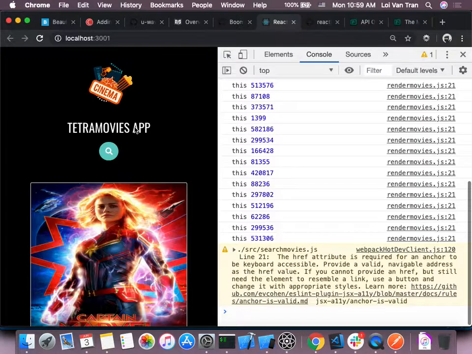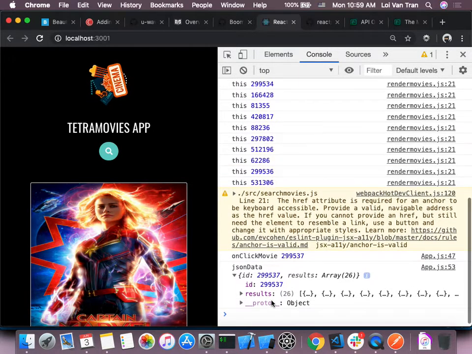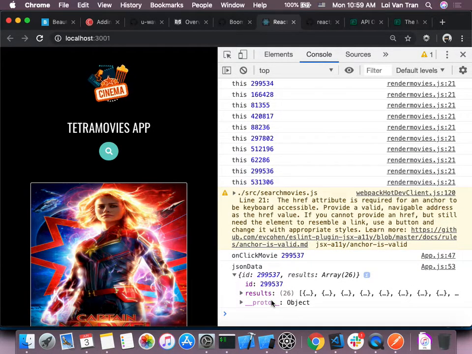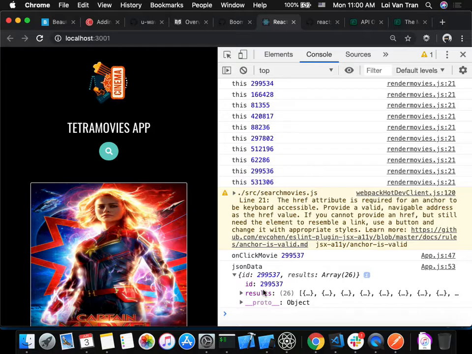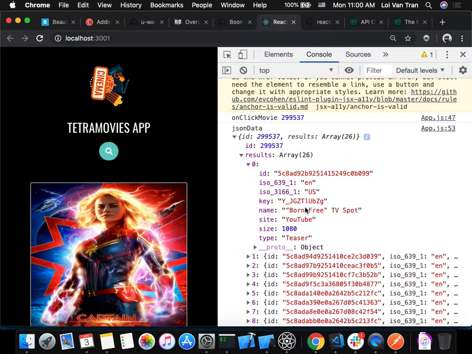So when you save, refresh, click. This time it works. The JSON data correctly worked this time, guys, because we made sure that JavaScript understood that it needs to wait a second before it continues. So our JSON data has some results, and this results object has a bunch of data in here.